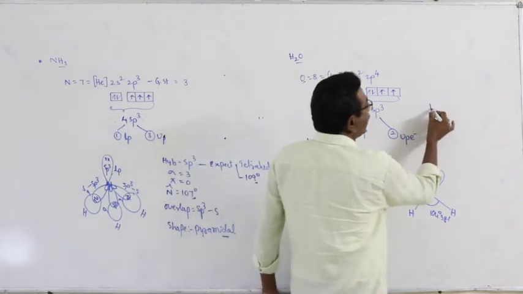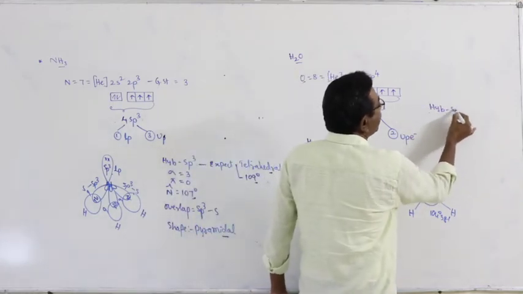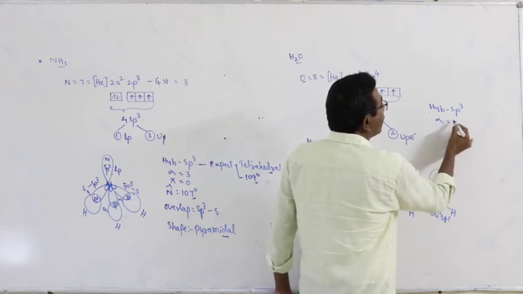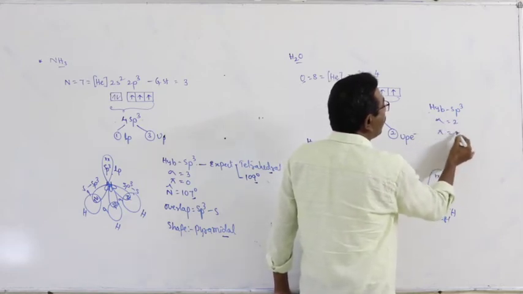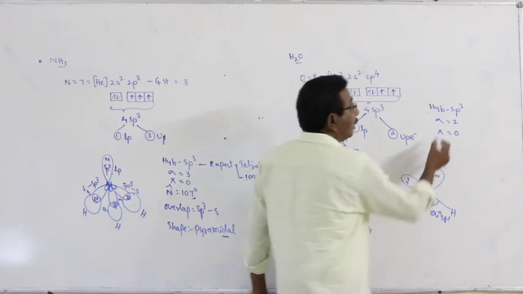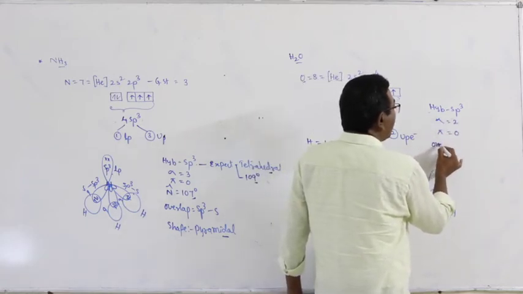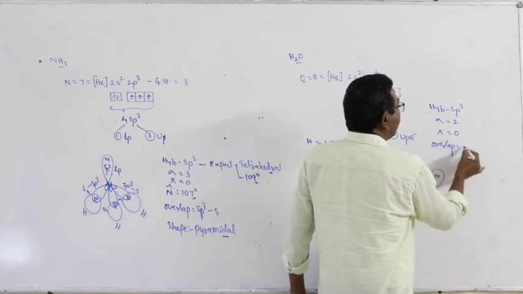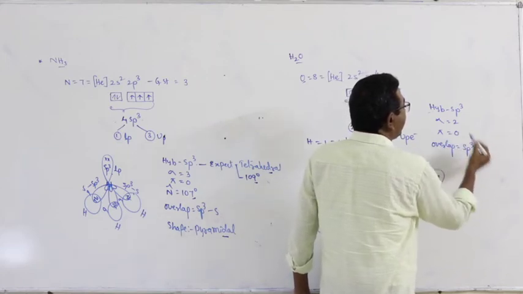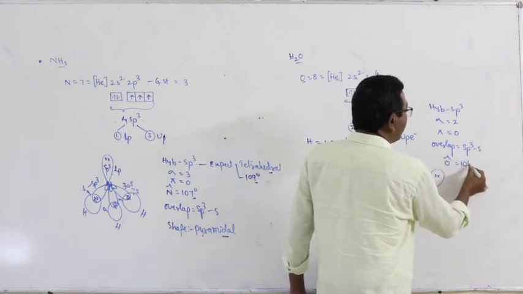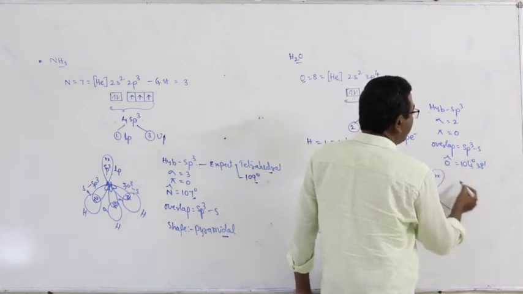What about the structural details? Hybridization sp3. Number of sigma bonds 2, number of pi bonds 0, and type of overlap sp3-s. The bond angle at the central oxygen atom is 104 degrees 38 minutes.